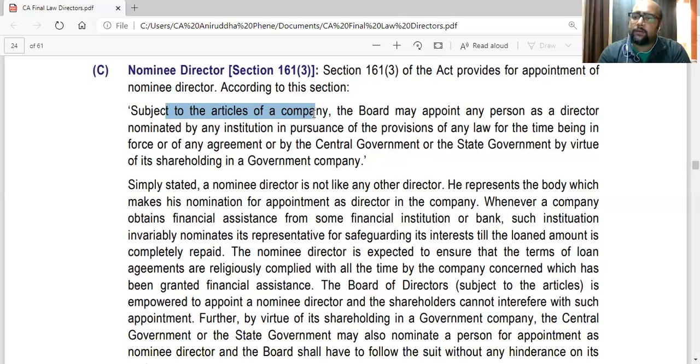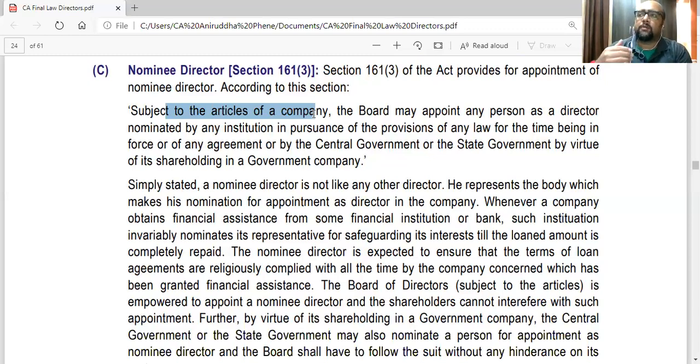So if the articles are not giving the power, first the company, which is the receiver, that is the borrower, will have to amend their articles. They will have to amend the articles by passing a special resolution at the shareholders meeting, and then the board will appoint that nominee director on the board. So ICICI Bank, who is giving the loan, can only recommend. They will not appoint.